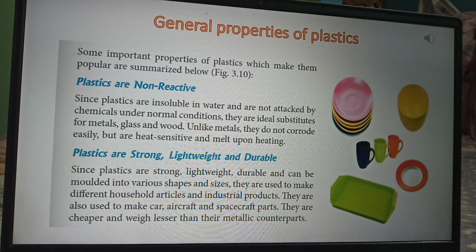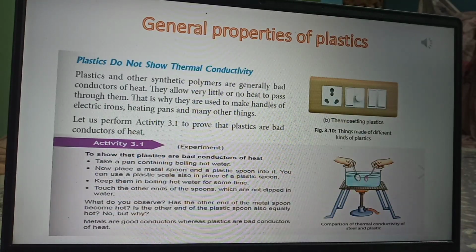Now let's move on. The third important property of plastic is regarding thermal conductivity. Plastics do not show thermal conductivity. Plastics and other synthetic polymers are generally bad conductors of heat. They do not get heated. They do not conduct heat. They allow very little or no heat to pass through them.